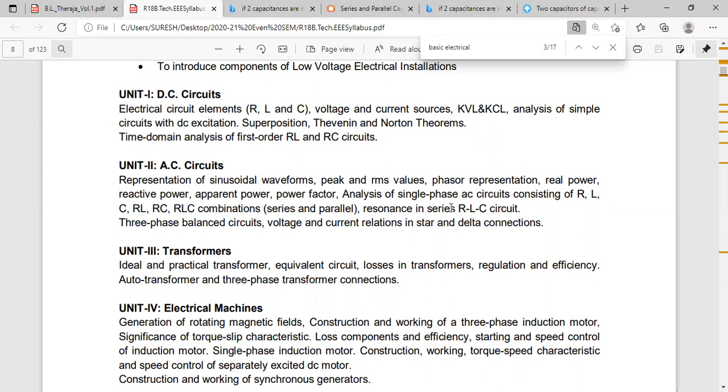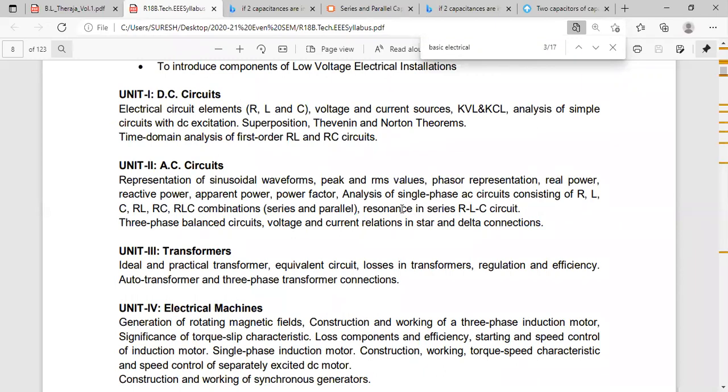Morning I had told: XL, XC, XL minus XC curve, resistance curve, and Z. What else? Current. Z and current curve. The current curve is inverse to the Z curve.